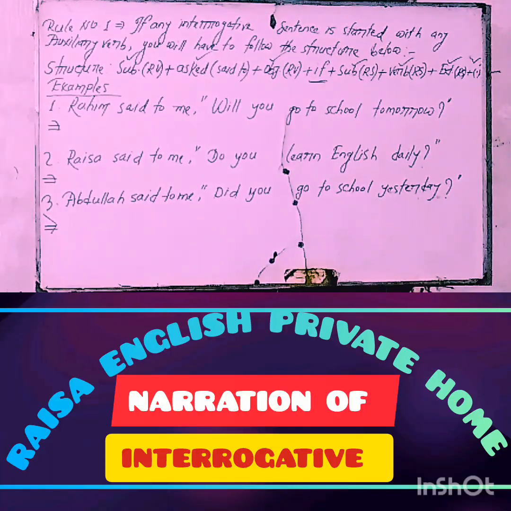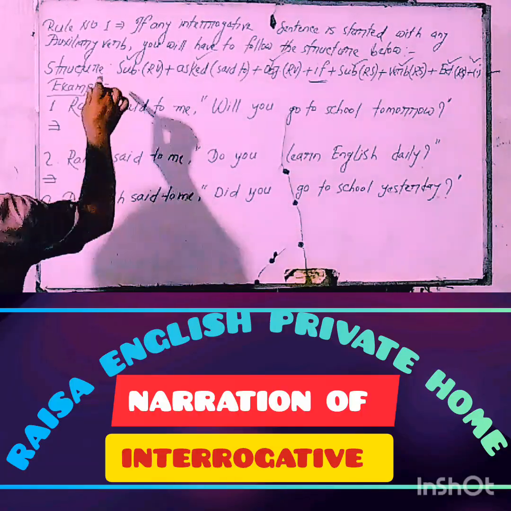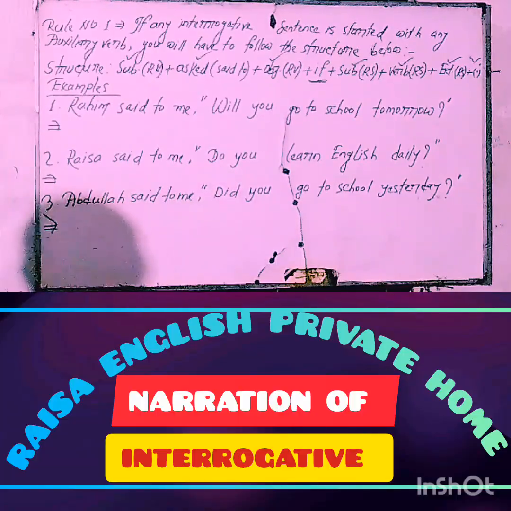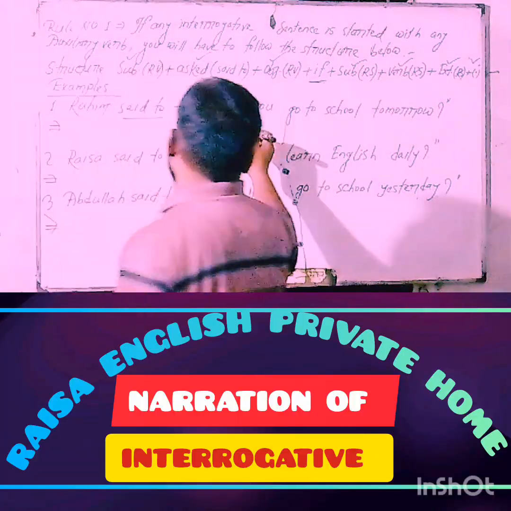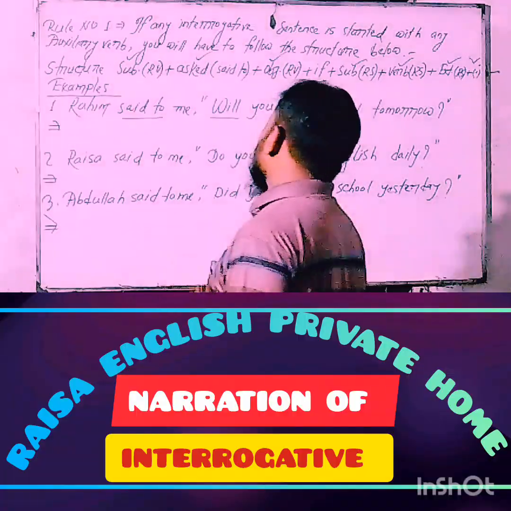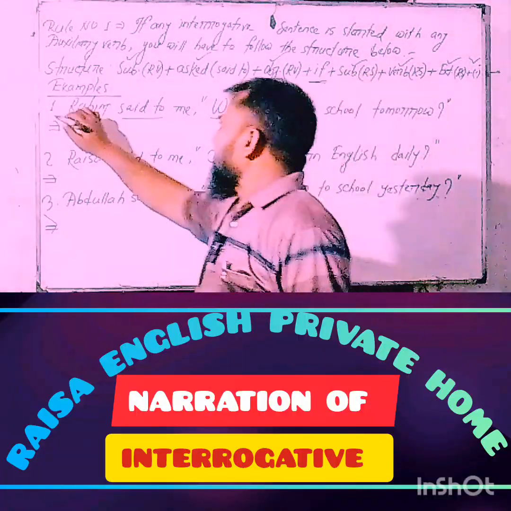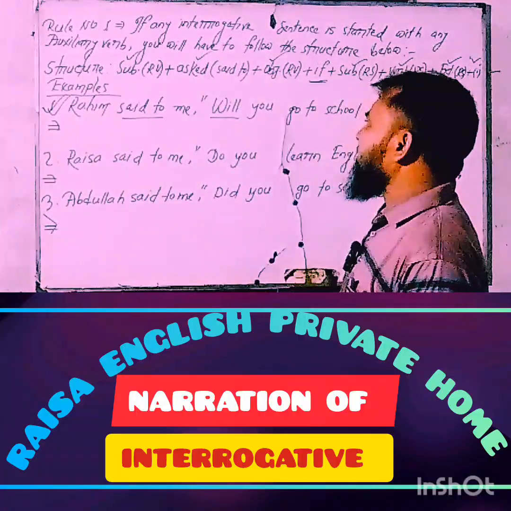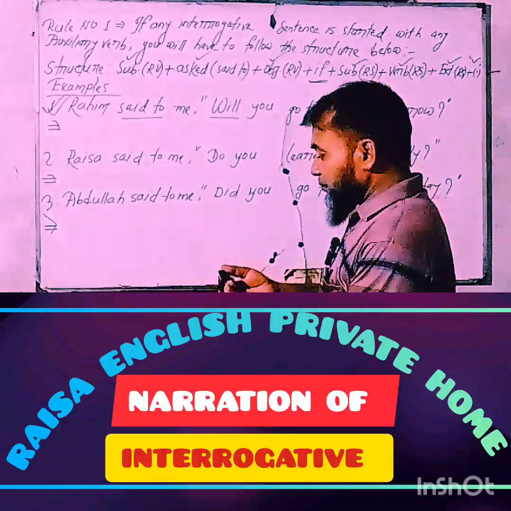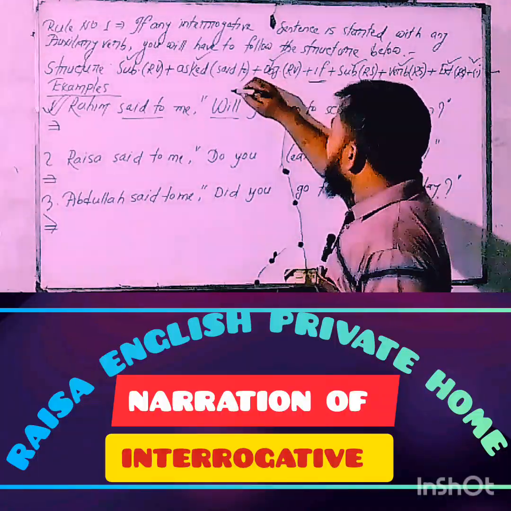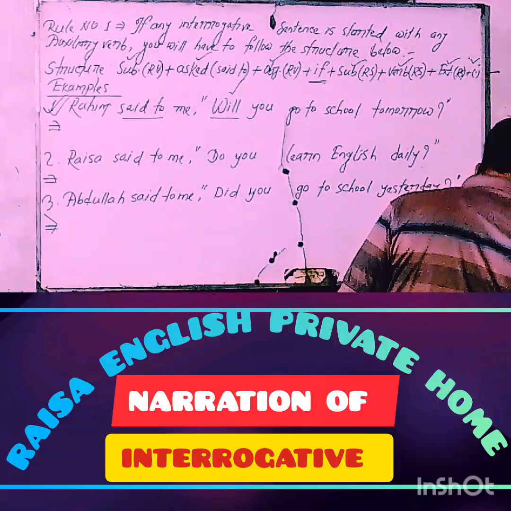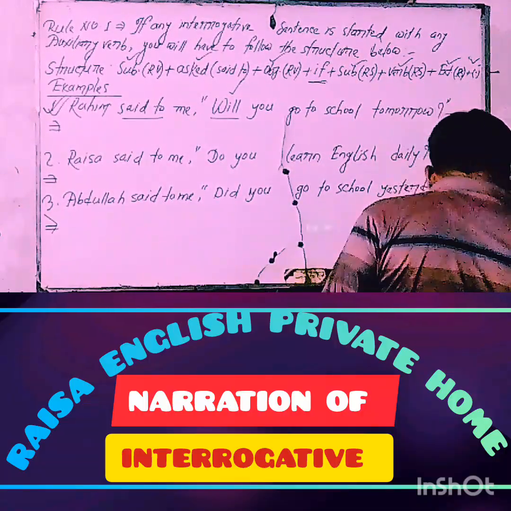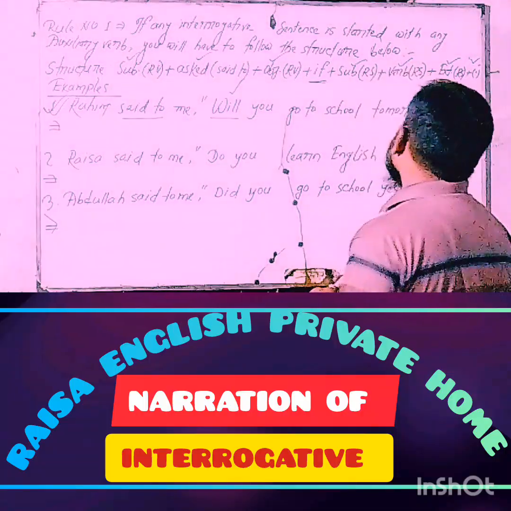My dear learners, with reference to this structure, I have written 3 examples. Try to comprehend whatever I want to make you understand. The first sentence, look at the board and try to understand. It started with the auxiliary verb will, and finally ended with the note of question mark.